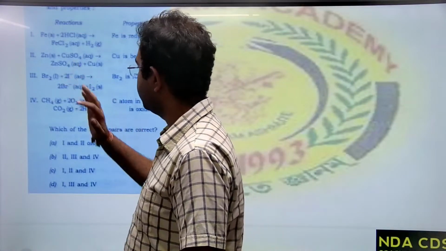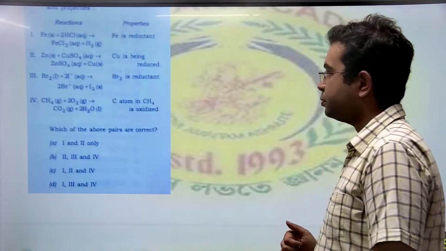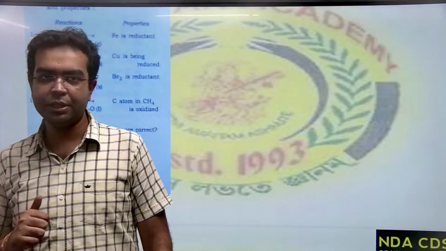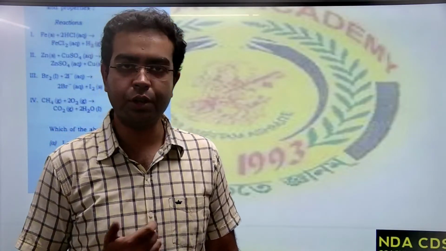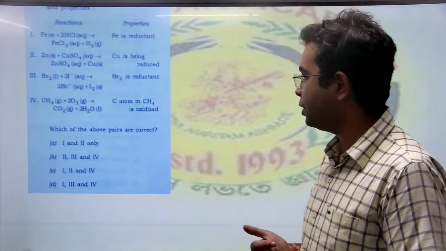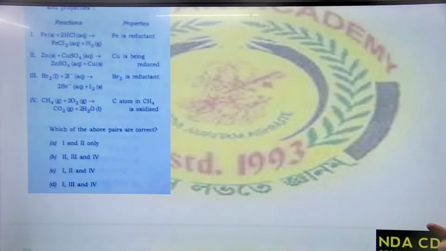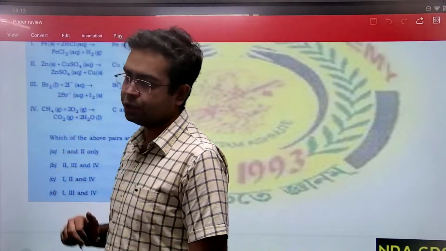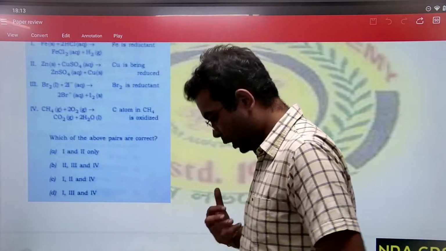Now if you look here, it says bromine is reduced. See, addition of an electron is reduction, removal of an electron is called oxidation. Now if you look here, bromine is gaining an electron. Okay? And what do we know?